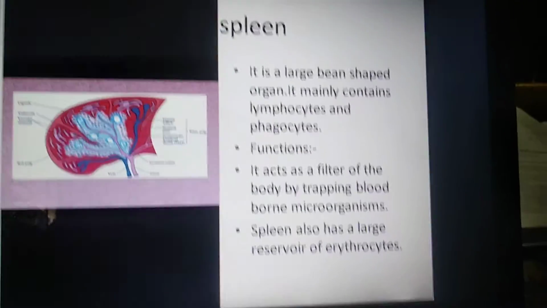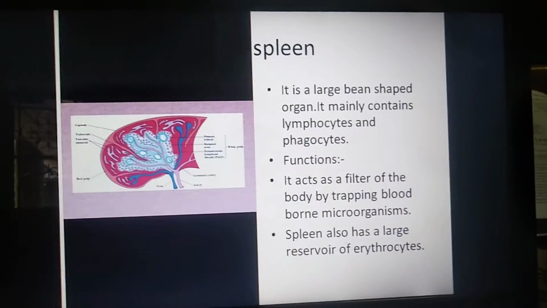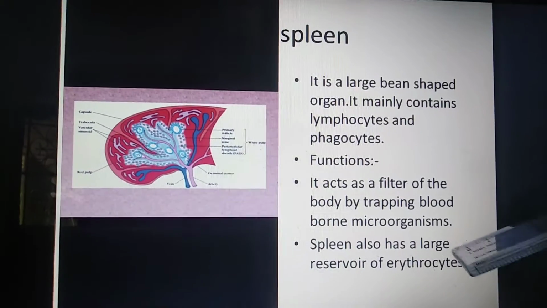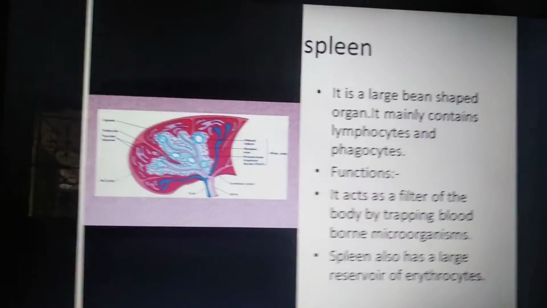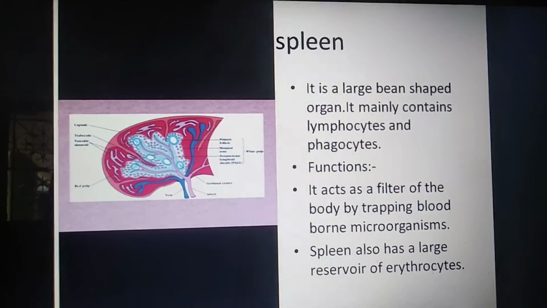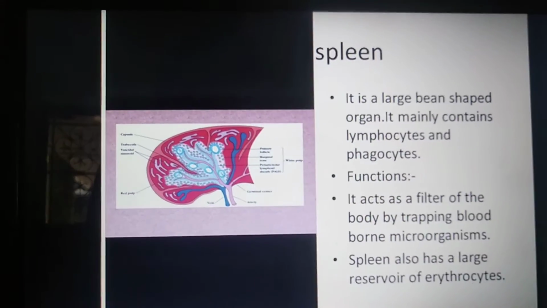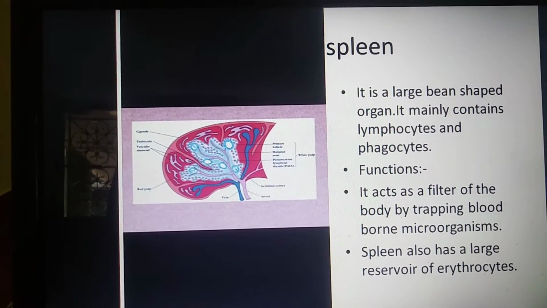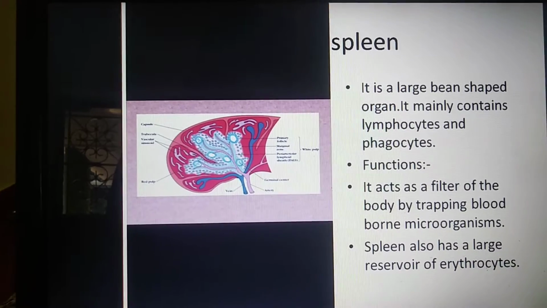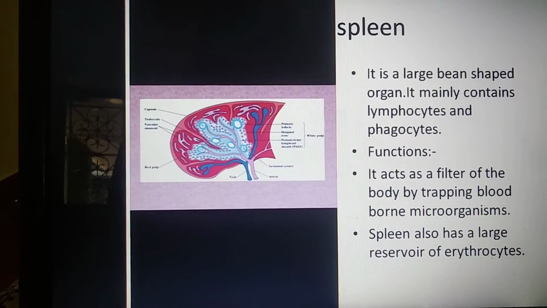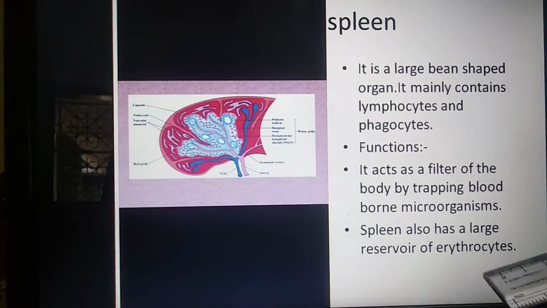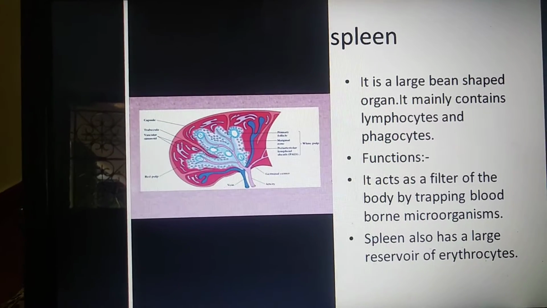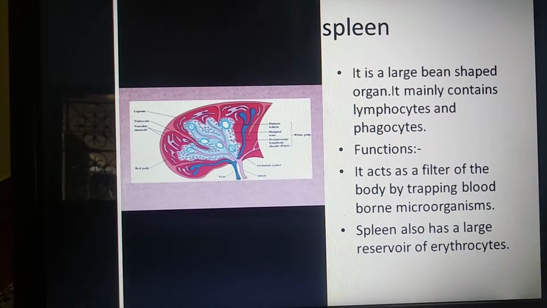Next, functions of spleen. It acts as a filter of the body by trapping blood-borne microorganisms. Here, what is the meaning of blood-borne microorganisms? Disease-causing microorganisms that may be present in the blood are called blood-borne microorganisms. The spleen also has a large reservoir of erythrocytes. What is the meaning of erythrocytes? Erythrocytes means RBC cells, red blood corpuscles.